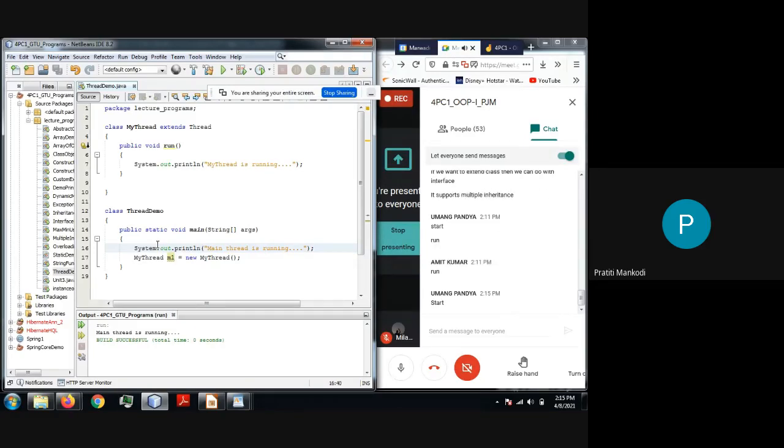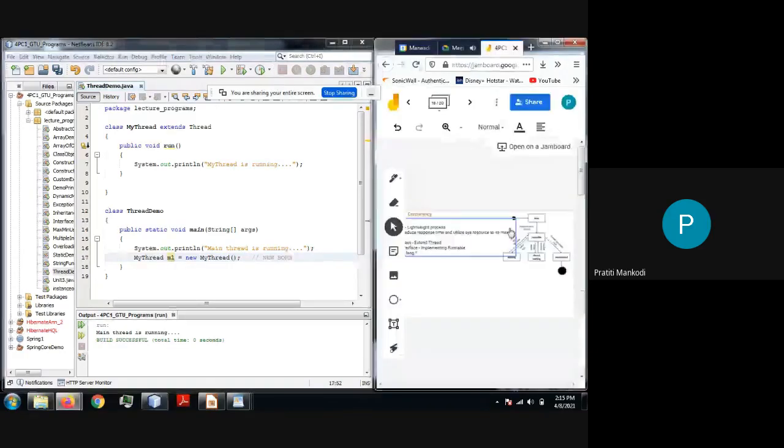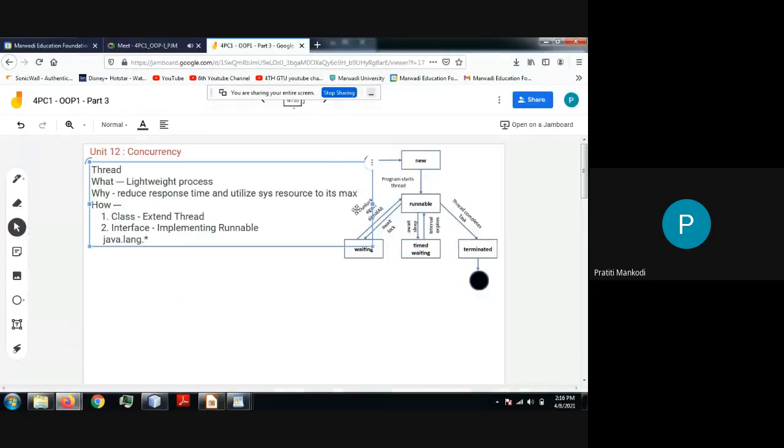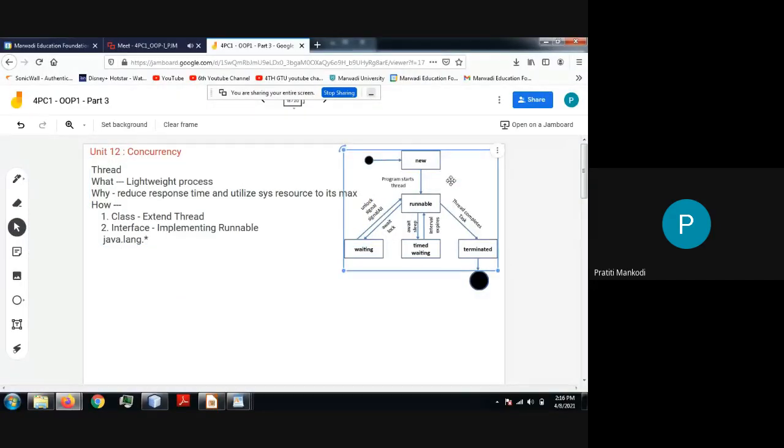Yes, m1.start. Very good. Now, when you create the object of the thread class, that doesn't mean your thread is started or running. If you compare it with the life cycle, it's a newborn thread. So if we look at the life cycle, it is new. It has not started. It is just created for its execution.